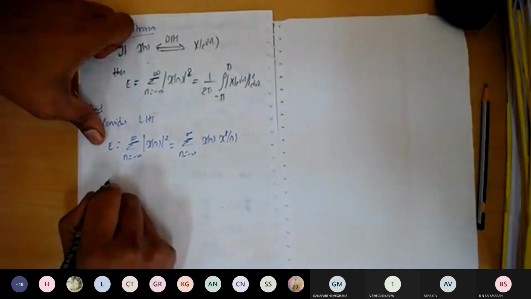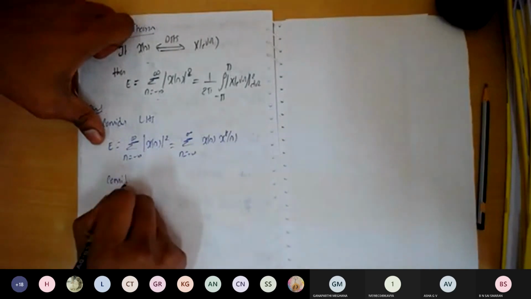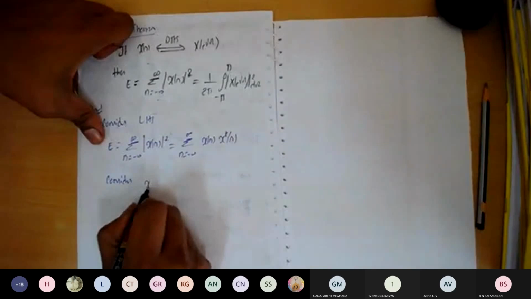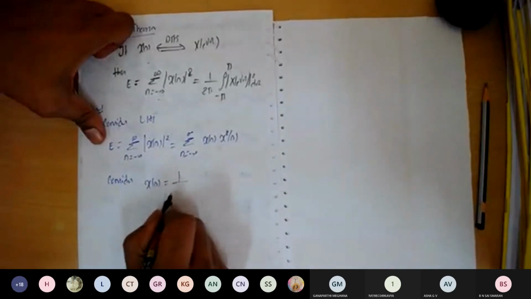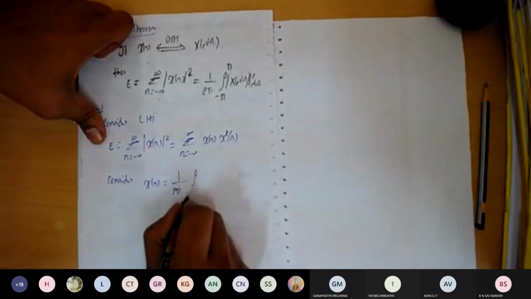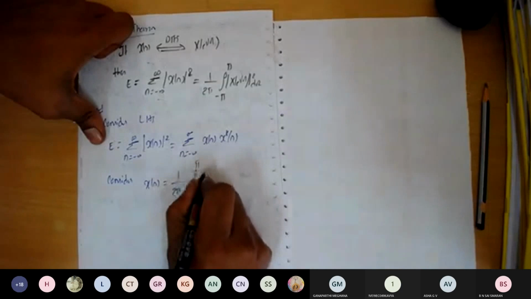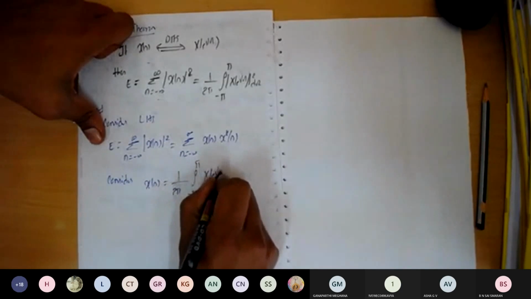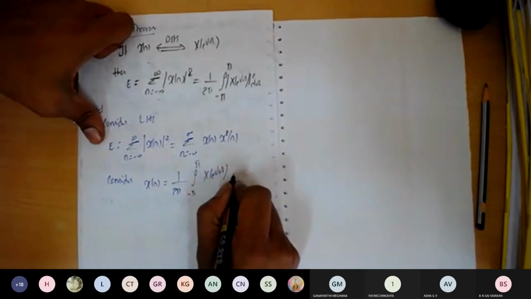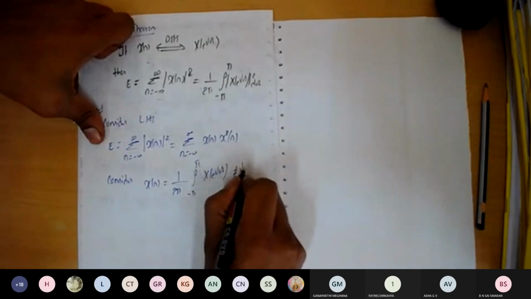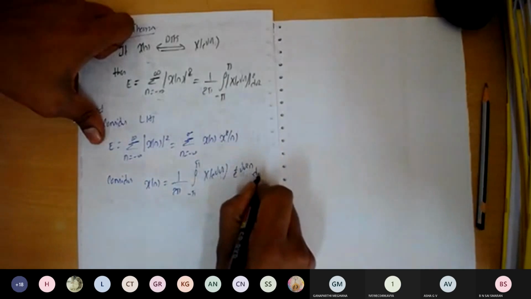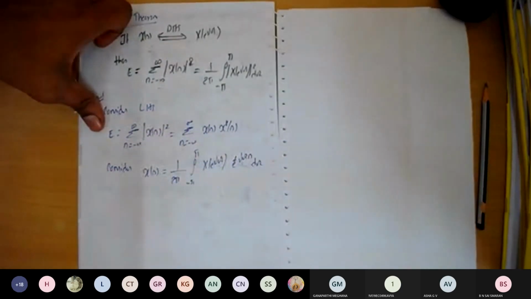So what I'm going to do is, I'm going to consider the inverse DTFT. So it is 1 over 2 pi integral from minus pi to plus pi x of e to the power of j omega into e to the power of plus j omega n into d omega. So this is the formula for the inverse DTFT.